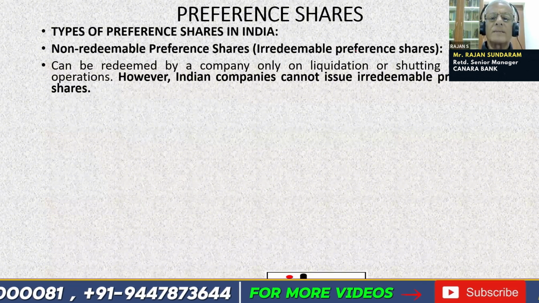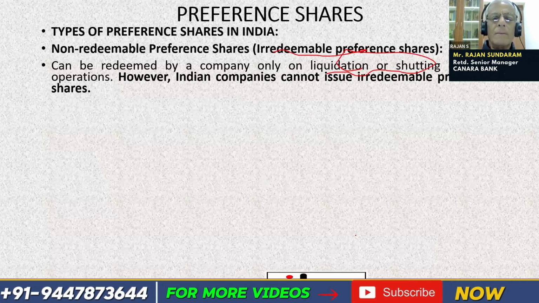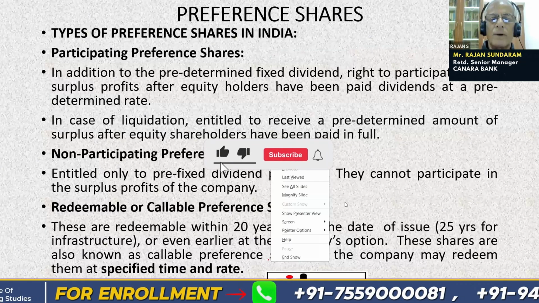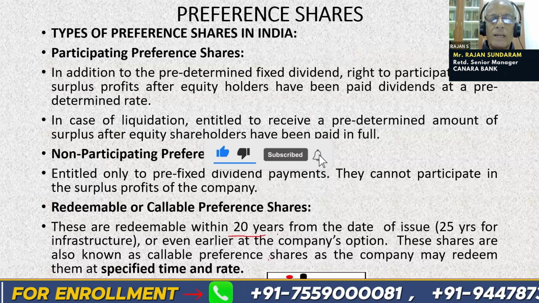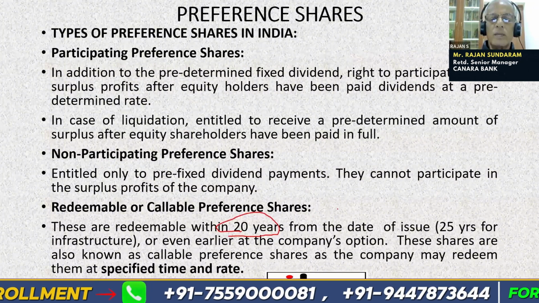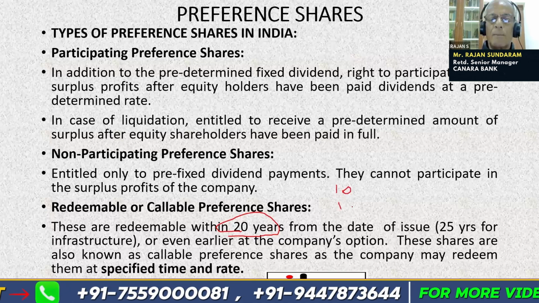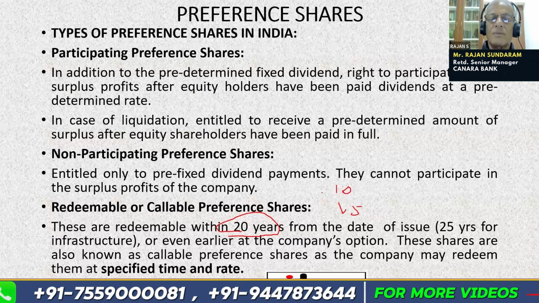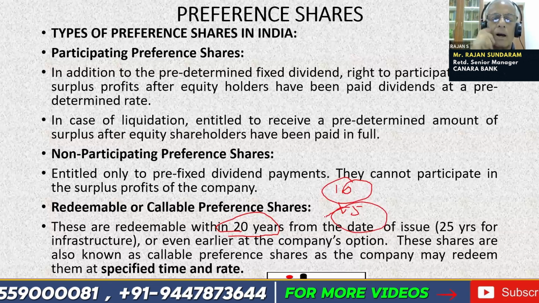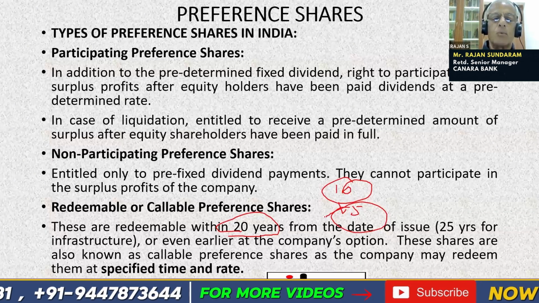Non-redeemable or irredeemable preference shares can be redeemed by a company only on liquidation. Redeemable or callable means it can be redeemed before the due date. For example, the preference shares are issued for 20 years, but at the time of issue, the company can say that at the end of 10 years or at the end of 15 years, the company has the option to buy back the shares from the preference shareholders. If the option is with the company, we call it a call option. If the option is with the preference shareholders, then it is called a put option.